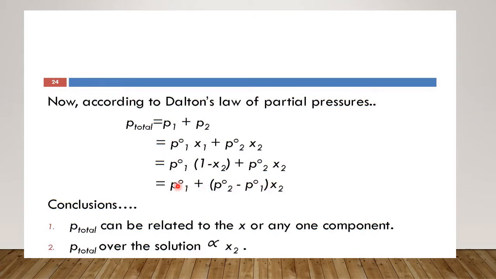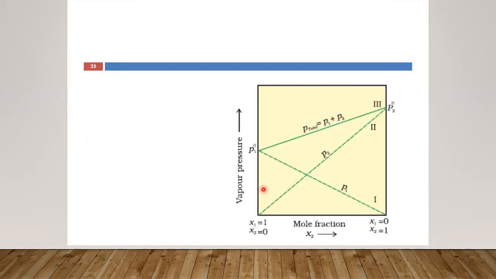I'll tell you once again. We all know that the equation of the straight line is y is equal to mx plus c. So for this particular equation, if we compare with y is equal to mx plus c, what will happen? This becomes y. This is mx plus c. That means when we plot a graph between P total and Chi2, the graph has to be a straight line. See here, this graph is the representation of Raoult's law.